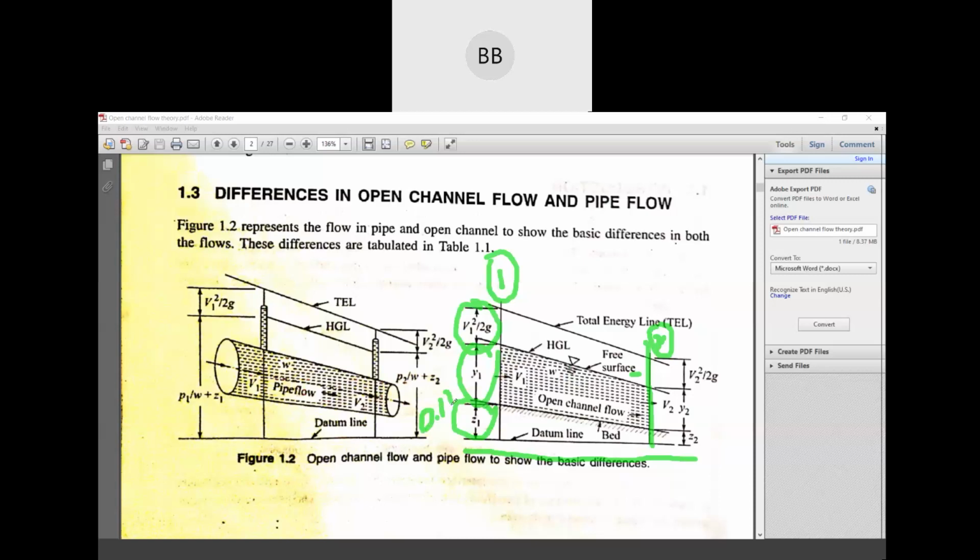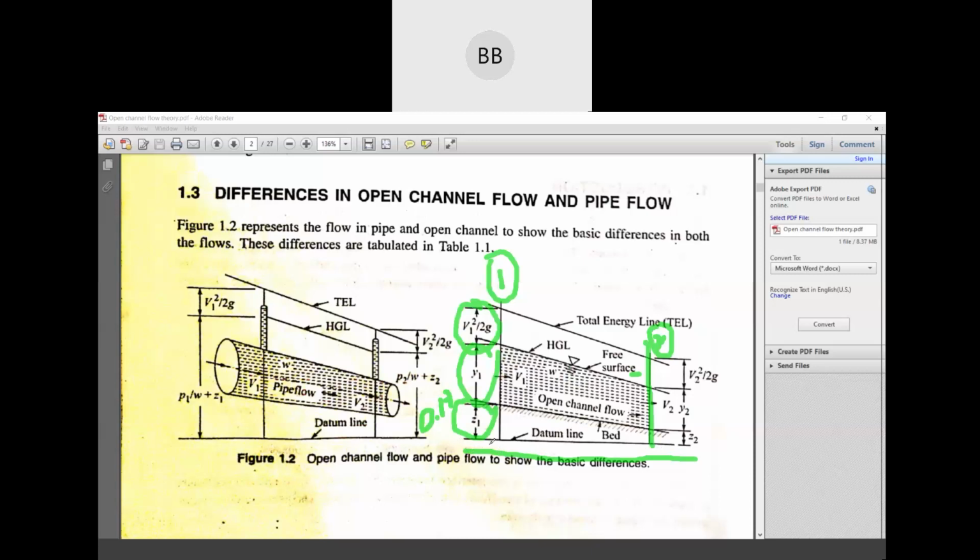So for the datum head, we have to measure the head from a line, and that line should be the same for both sections. That's why we consider one imaginary line, called the datum line, beneath the earth.